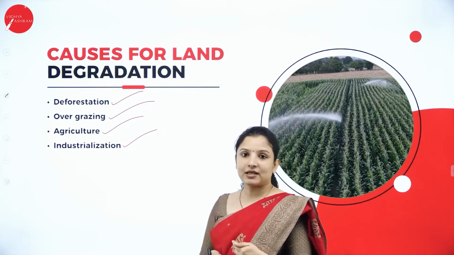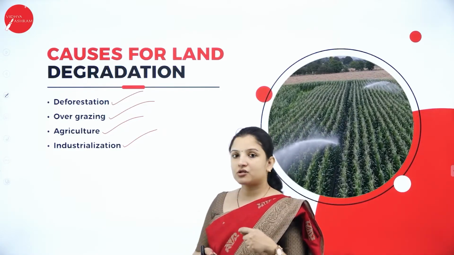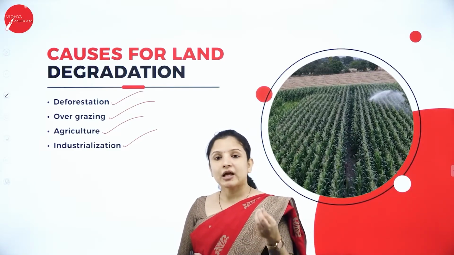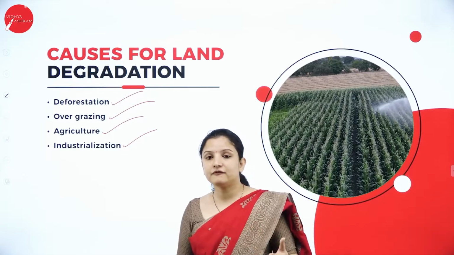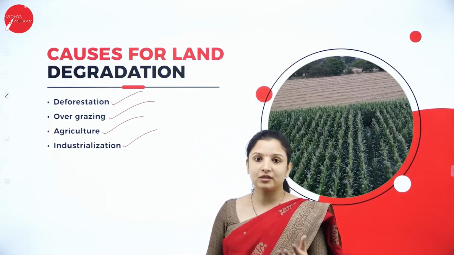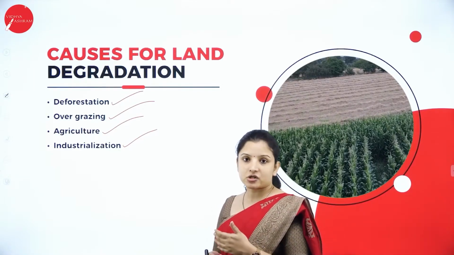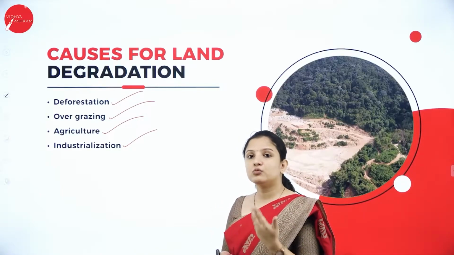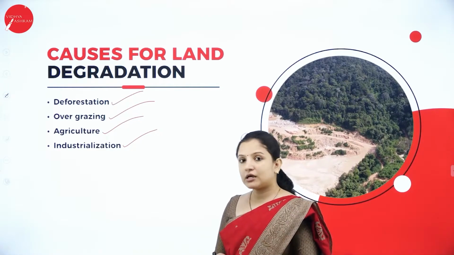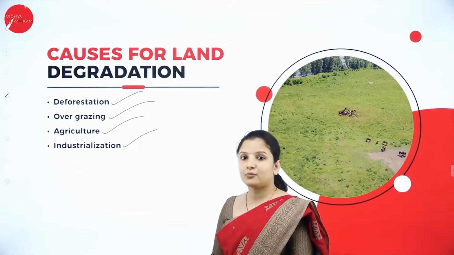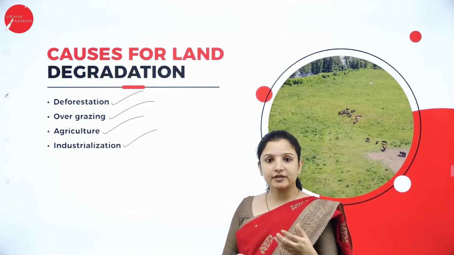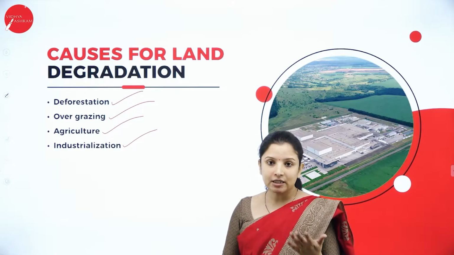Not just that, industrialization. And when talking about agriculture, the best example I can take is the Amazon forest. It is said that a part of the Amazon forest has been cleared in order to grow corn or oats and all that, especially for agricultural purposes. So agriculture is also one of the reasons leading to land degradation. If we don't control the population, in order to feed the population, we'll have to convert the forest into land, therefore leading to land degradation.